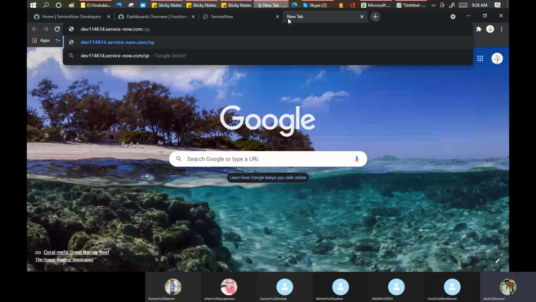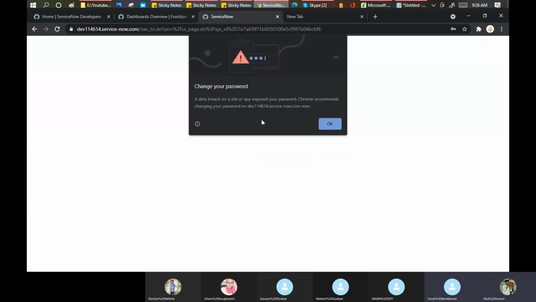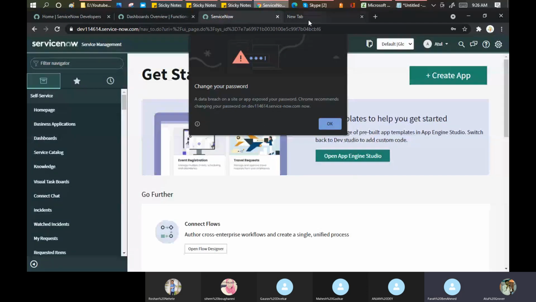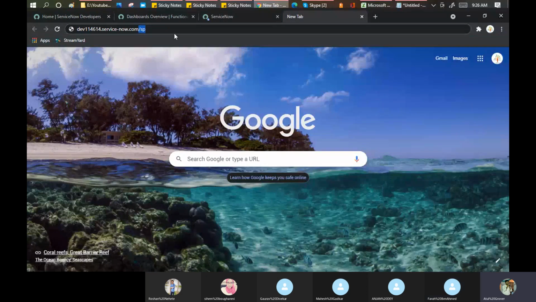First point, I am putting a new word here and I'm using a new link here. Link ending with, what is the link ending with? SP, service portal. Exactly. The point for the guys, specifically Roshan, Mahesh, is that there are two things you have to remember.